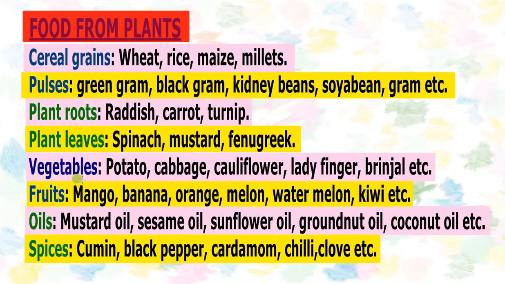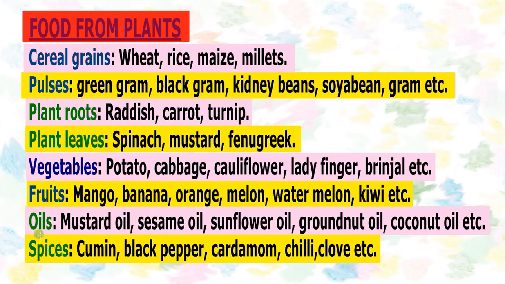Similarly, we get various kinds of vegetables from the plants. For example, potato. Potato is actually a stem tuber, so it is part of the stem, but it grows underground. Similarly, cabbage, cauliflower, ladyfinger, brinjal, tomatoes, bitter gourd, bottle gourd, jackfruit, capsicum, peas, and so many other vegetables we get from plants. And very tasty fruits like mango, banana, orange, melon, watermelon, kiwi, lychee, plums, dragon fruit, berries, cherries, papaya, pineapple.